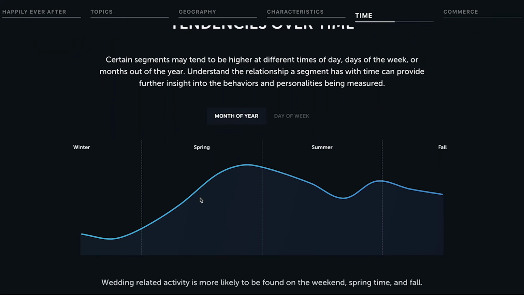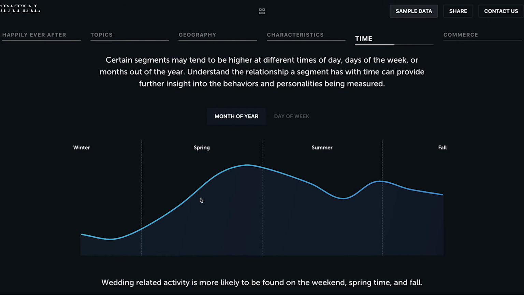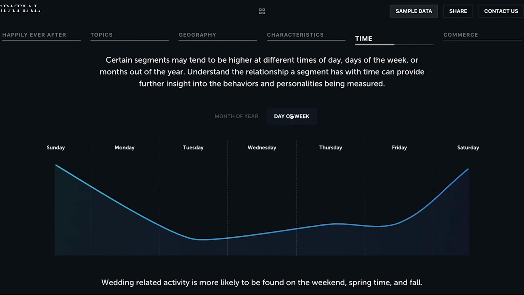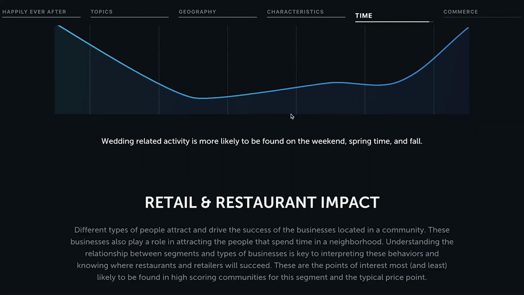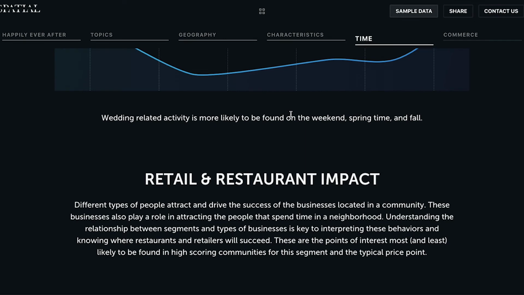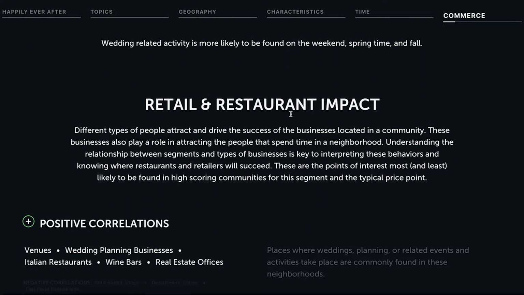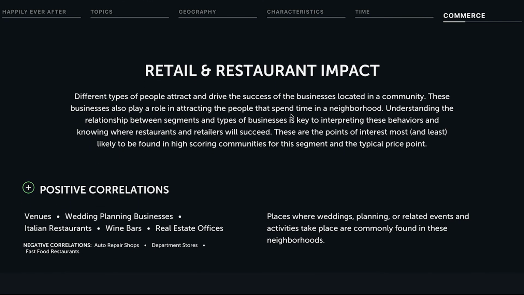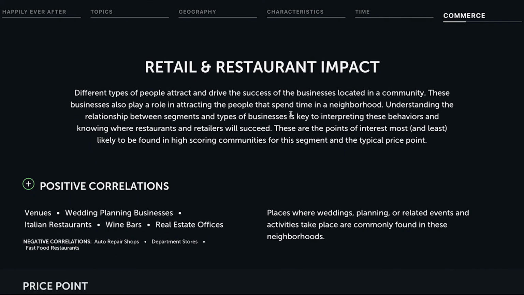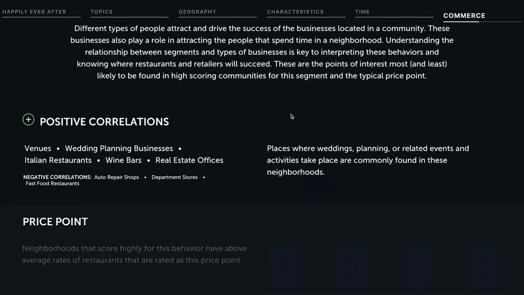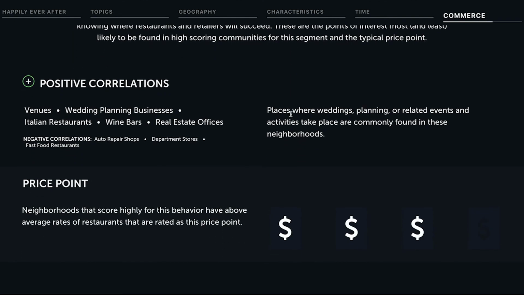And probably not a surprise, we can see that in the time section, this segment is low in the winter, peaks in the spring and summer, and it also peaks on weekends. Finally, we move down to the retail and restaurant impact section, where we can see the types of places that correlate highly with this segment. Again, all of these data points make a lot of intuitive sense, even the higher price point of restaurants in these areas.